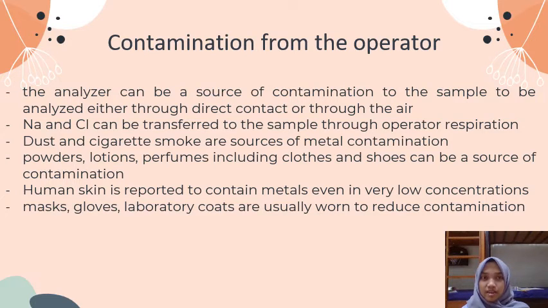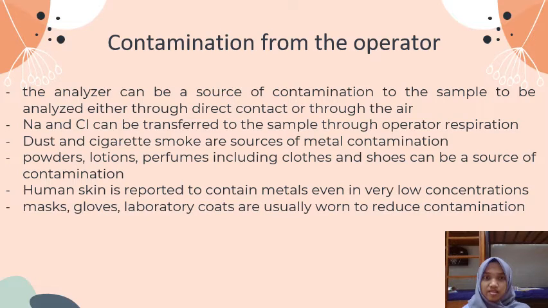Contamination from the operator. The analyzer can be a source of contamination to the sample to be analyzed either through direct contact or through the air. Nanogram amounts can be transferred to the sample through operator respiration. Cigarette smoke is a source of metal contamination.